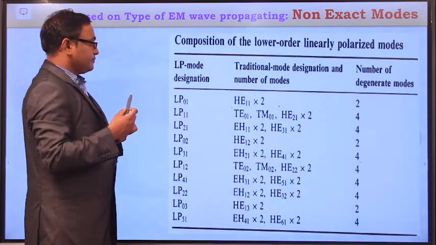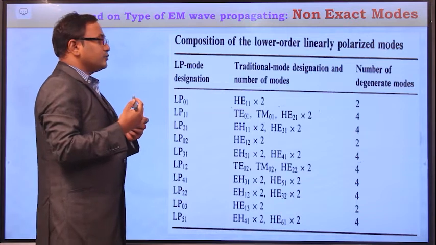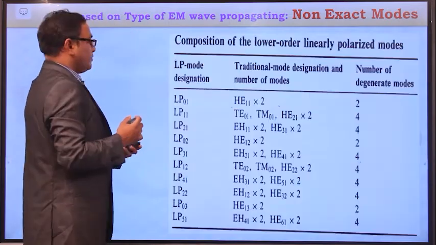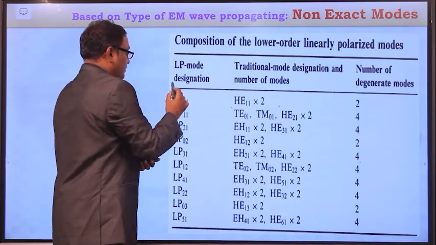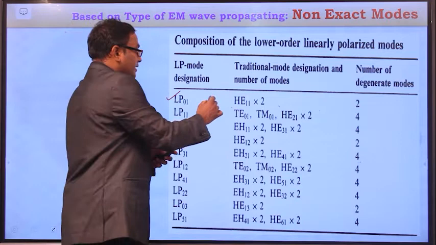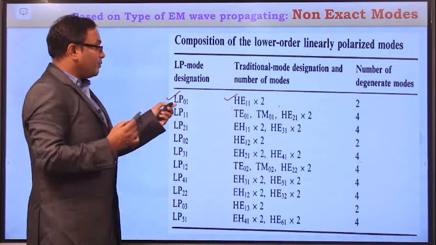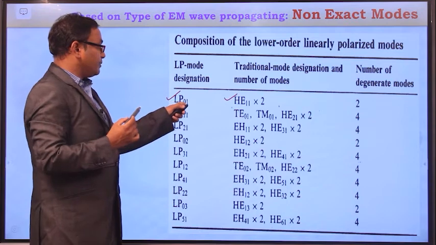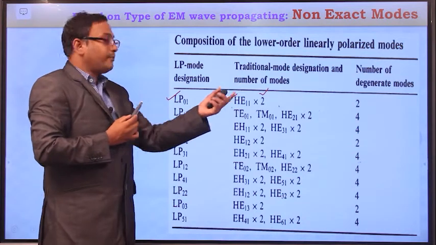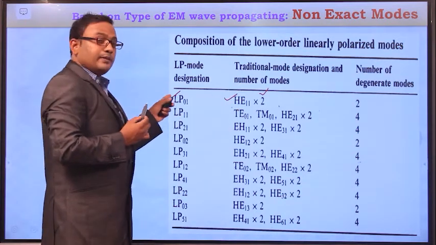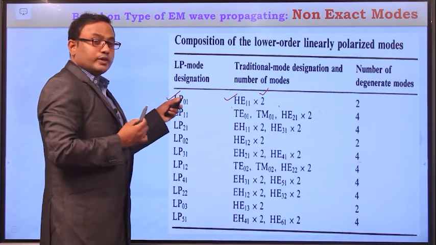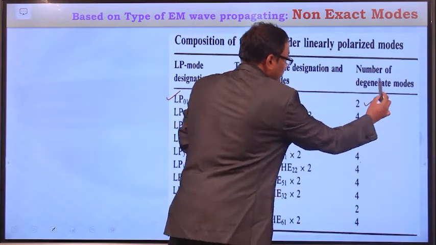Now we will see how the linearly polarized modes can be derived from exact modes. Let us consider LP0, for example, consider LP01 mode. This LP01 mode can be derived from HE11 mode. And how many HE11 modes are required to generate LP01? 2 modes are required. So if you combine 2 HE11 modes, then LP01 mode can be obtained. So the number of degenerate modes required to get LP01 mode is 2.